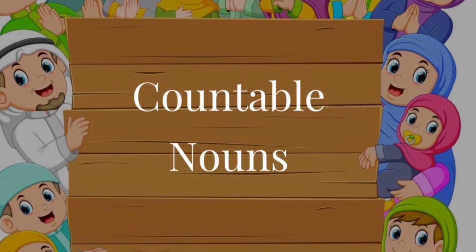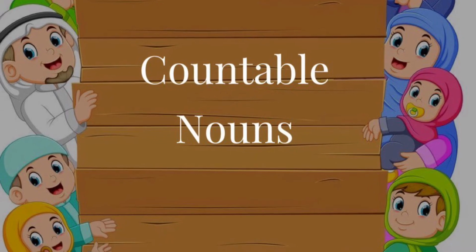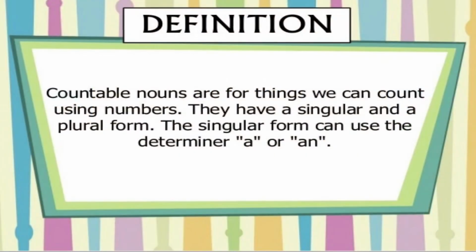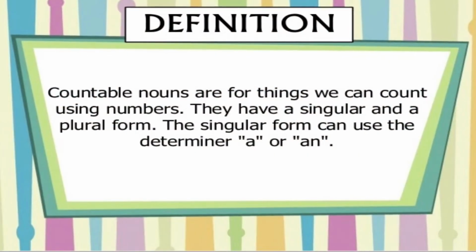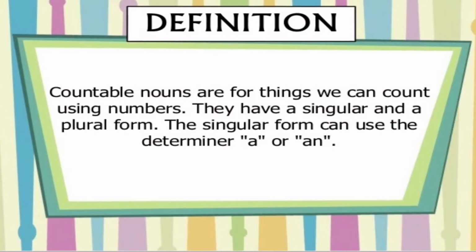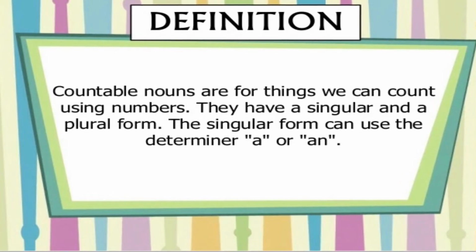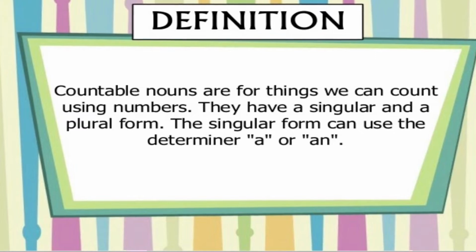Now, after compound nouns, we have countable nouns. Now, as the name itself suggests, countable nouns are for the things that we can count using numbers. They have a singular and a plural form. The singular form can use the determiners a or an.